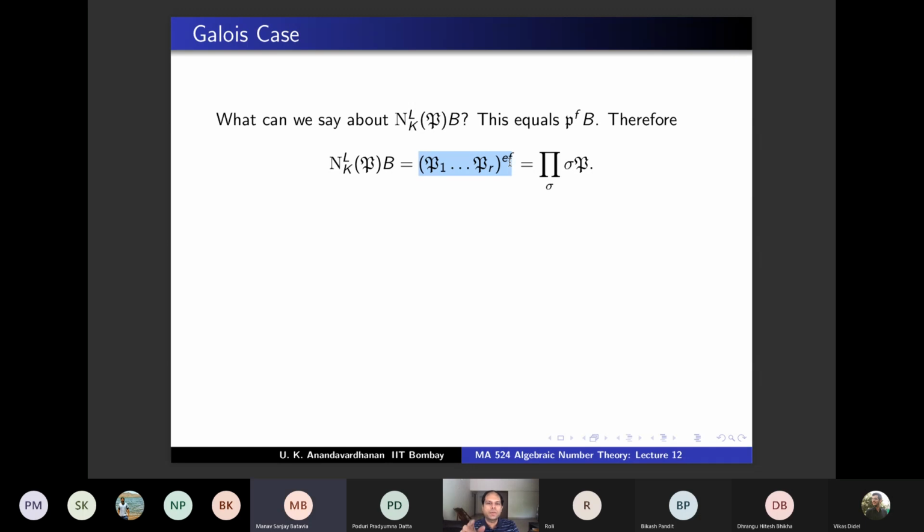So how do you know that each prime is repeated EF times? Did we see that on the previous page? Yes, each prime is repeated EF times in the factorization of this thing. No, but in the primes lying over P, there are EF sigmas such that sigma P is equal to P1. That we know because EFR is equal to the order of G, right? You're using that, right?